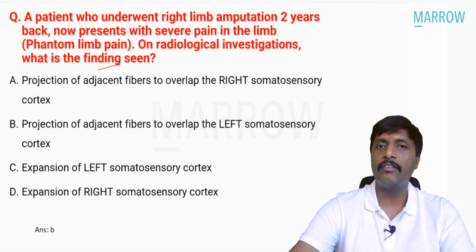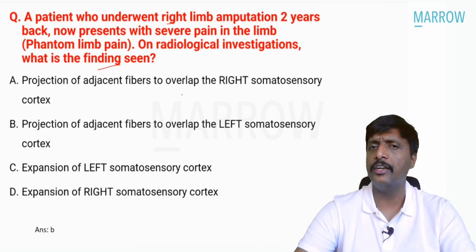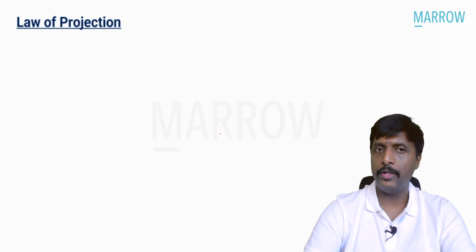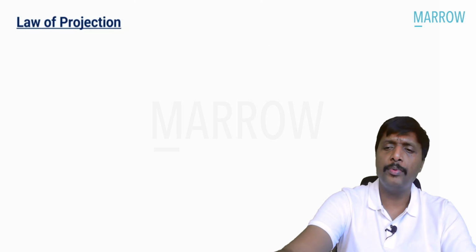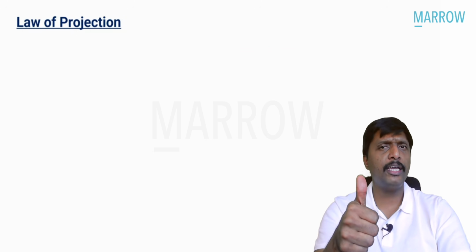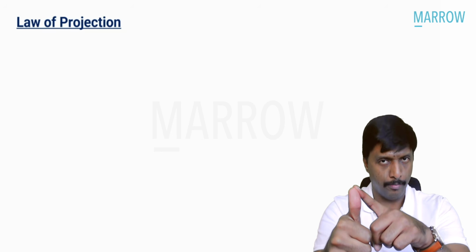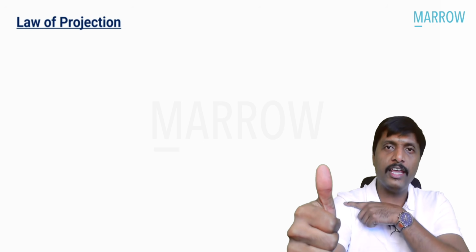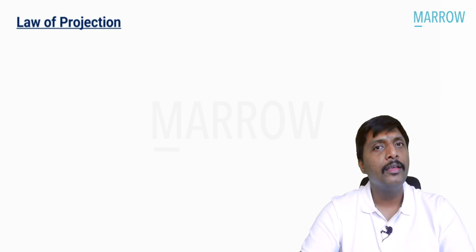See, it is the right limb because it is always the contralateral representation, left somatosensory cortex. First and foremost, look into this diagram. What is this law of projection, sir? Very simple concept, guys. This is my thumb. If someone is touching my thumb, the information goes all the way, crosses, and comes to the left side.